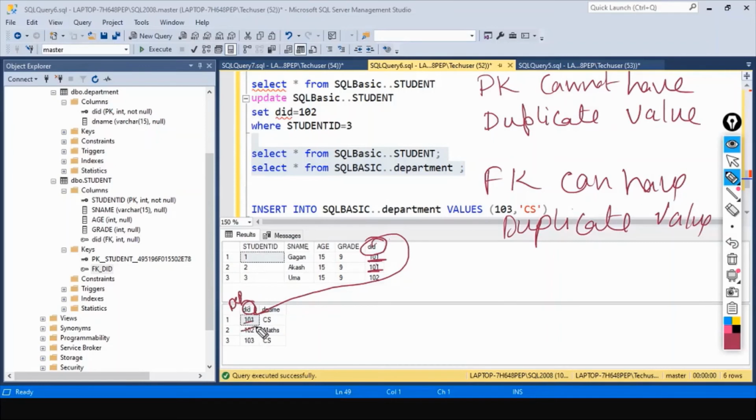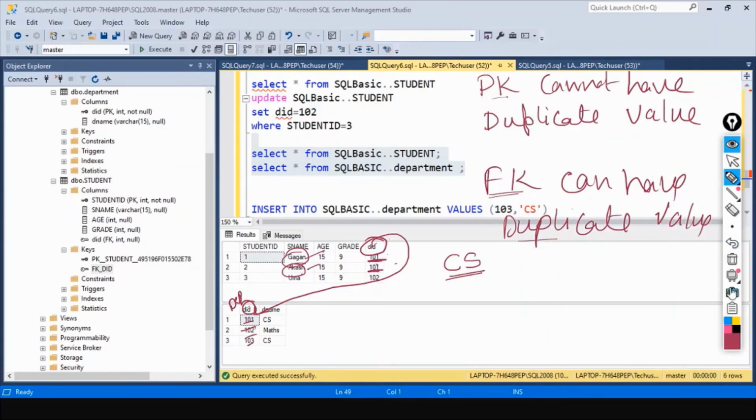This can't have a duplicate value, but the foreign key can have, because two students can refer to the same department. Gagan and Akash are from the computer science department. That is what we are saying. I hope this point is clear. Primary key cannot have a duplicate value, but foreign key can have a duplicate value.